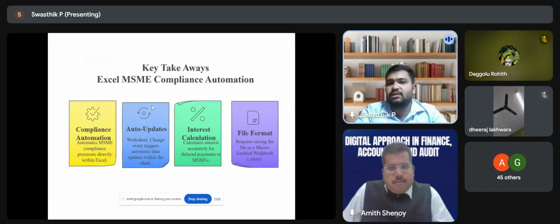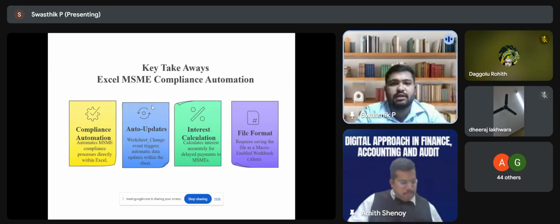So the key takeaways, in the concluding remarks: this Excel doesn't need any software. It is a macro-enabled Excel, so it can be opened on anybody's system, and automation can be done in this Excel sheet with auto updates.